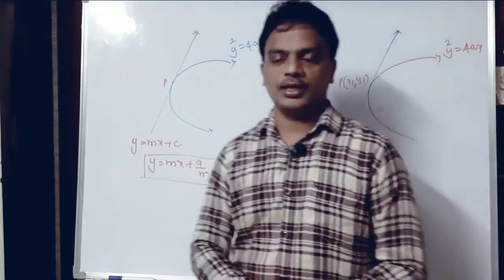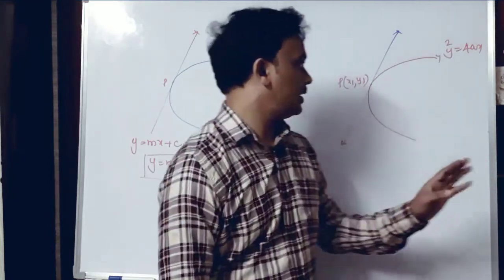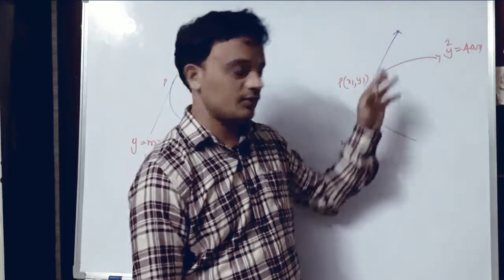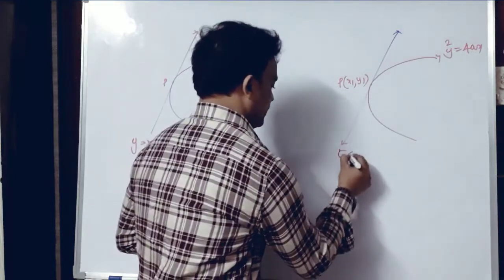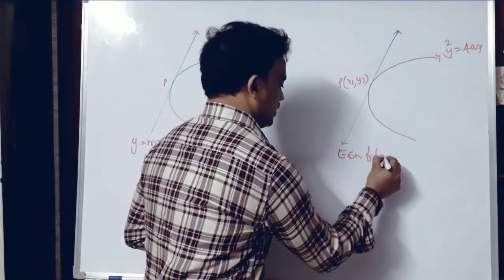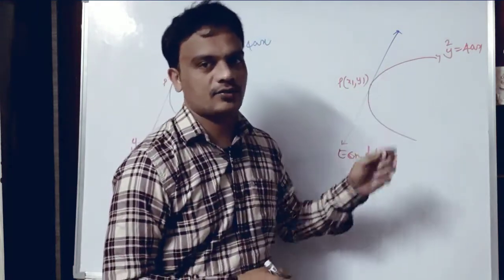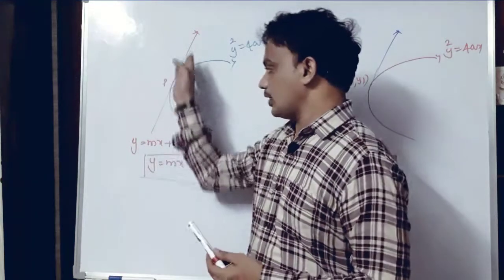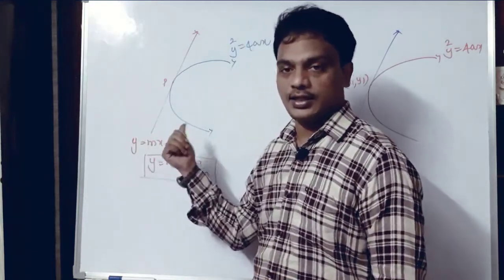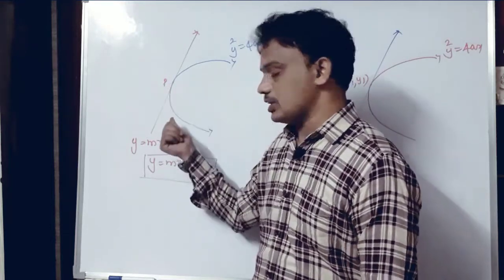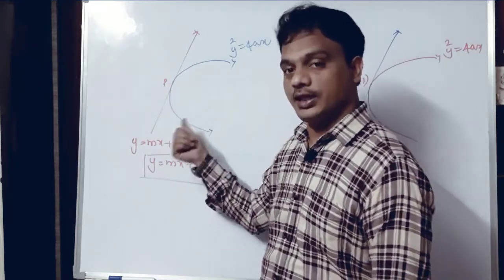From the next video, what I am going to discuss is the equation of the tangent at a given point. Here, a line is already given and we discussed the condition for it to become a tangent.